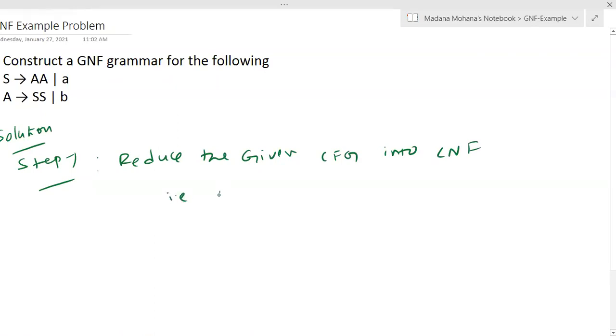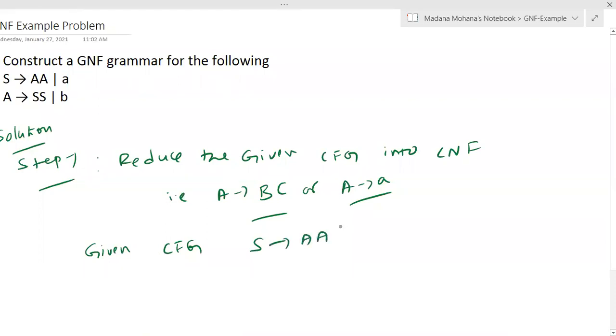That is, every production is in the form of A derives BC with two variables on the right, or A derives a terminal. Now check the given CFG: S derives AA or a. See, the right hand side has two variables, satisfying this condition. Then the right hand side is a single terminal.